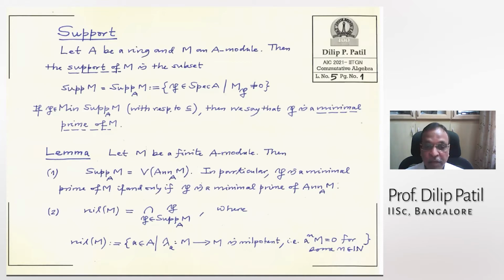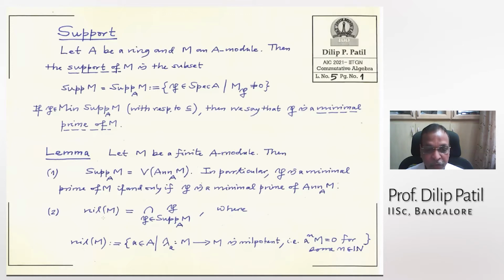So this lemma says that if M is a finite module, then the support is a closed set in the spectrum. And what is that ideal? It is V of the annihilator of M. And therefore, if P is minimal in the support, that will be a minimal prime ideal over this ideal, the annihilator of M. Now, this might be new to some people, but I found this very convenient, so I thought I will write it.